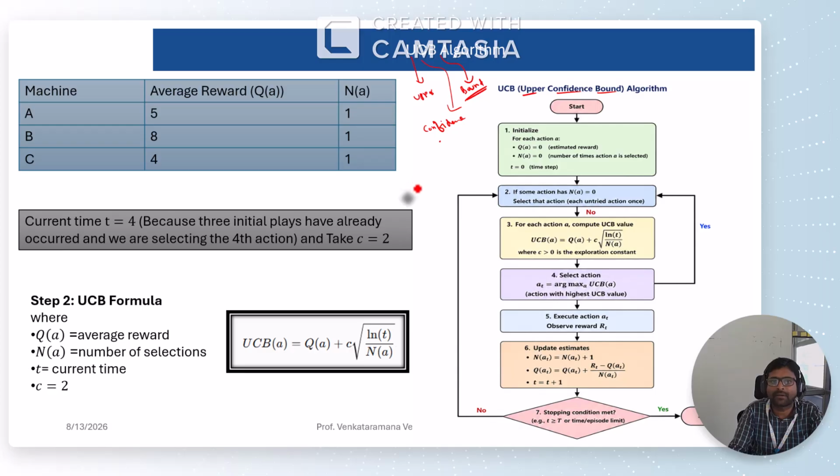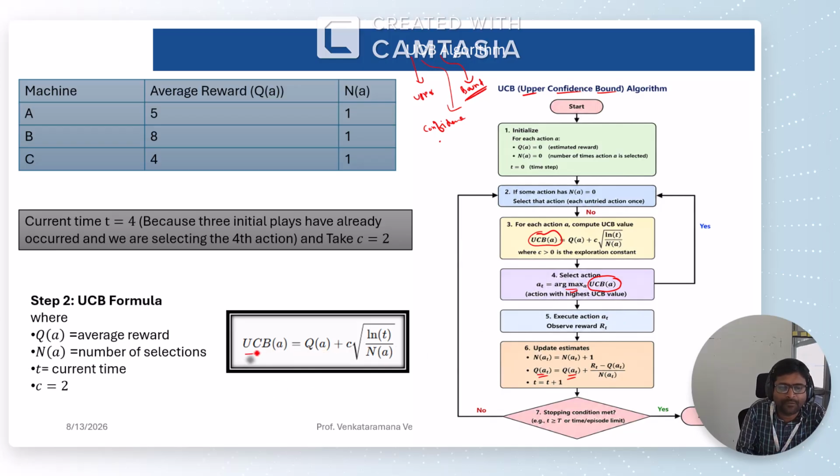As part of the upper confidence bound method, we need to calculate the upper confidence bound value for every machine. Later, the machine which has the highest upper confidence bound value will be used to play. And later we are going to update the average estimated returns of that particular machine by using the same formula that we used for the greedy, epsilon greedy and modified greedy algorithms. So this process will be repeated until the number of plays that the user wants is reached. So this is how we are going to calculate the upper confidence bound.